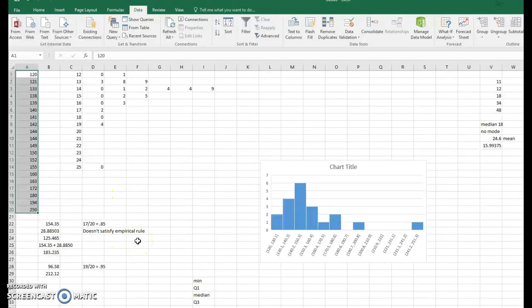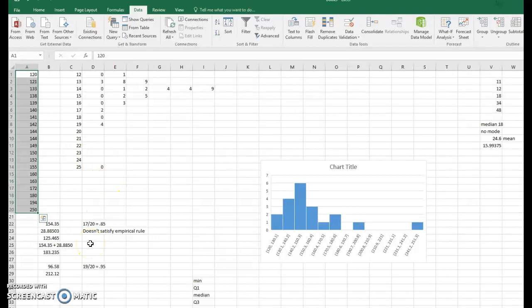All right, now Chebyshev's rule says at least, not approximately, but at least 75% of the data falls within 2 standard deviations. Now, we certainly have at least 75% of the data falling within 2 standard deviations because we had 85% of it within 1 standard deviation of the mean. So we know that that first condition is already met.